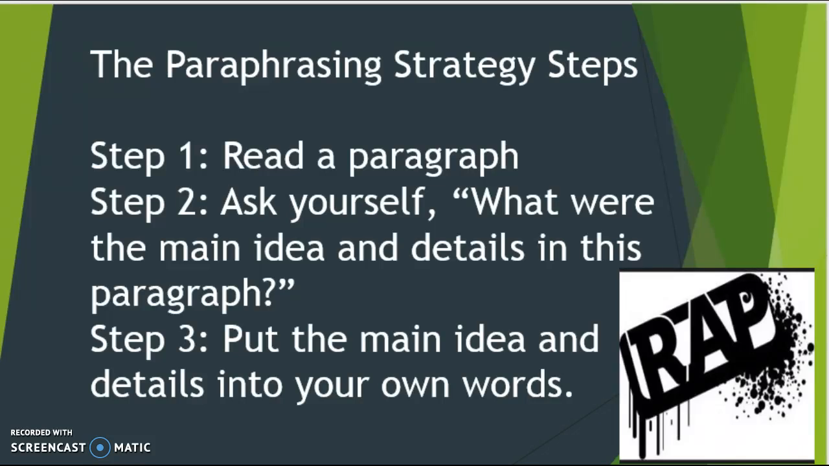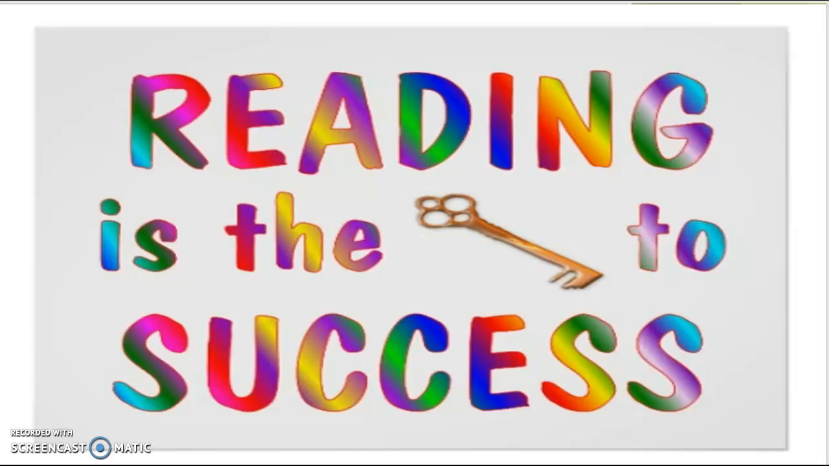All right, so I think we've got our 6 paragraphs done here. So hopefully this helped you understand how we would paraphrase things. Remember, we want to read the paragraph and then ask ourselves what the main idea is and what the details are, and then we are going to write them down, and you want to put the main idea and details into your own words. Remember, we're using the RAP steps, R-A-P.